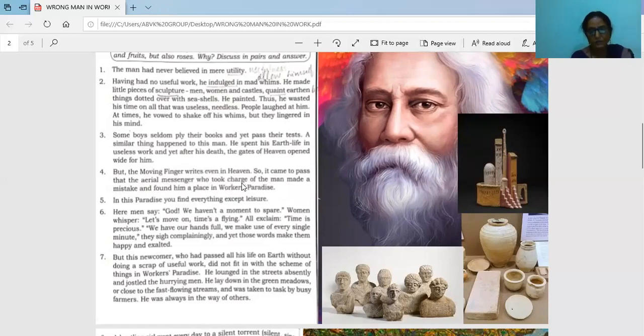We hear that when a man dies, his soul is directed towards heaven or hell based on his good or bad actions. But here, the aerial messenger who came to take his life made a mistake. What mistake did he make? He placed that man in workers' paradise.